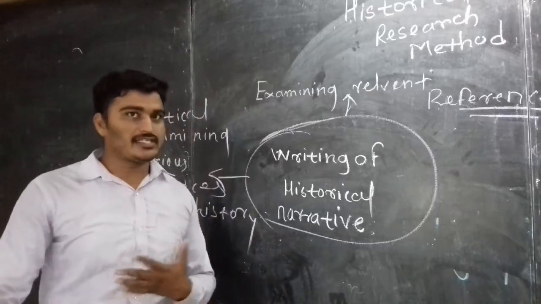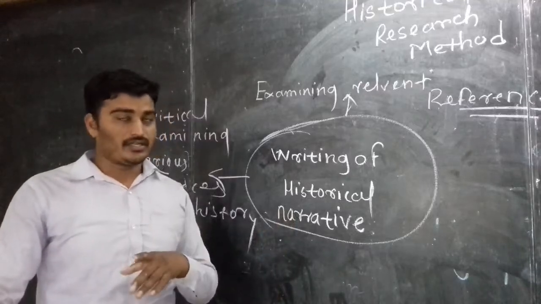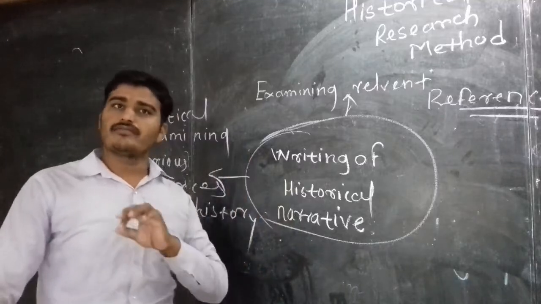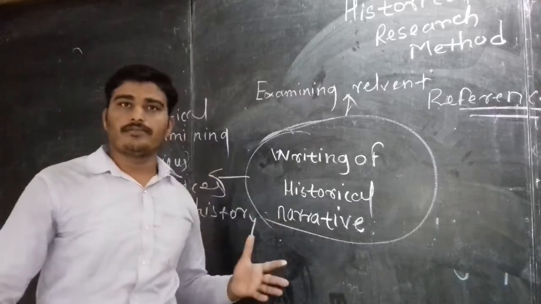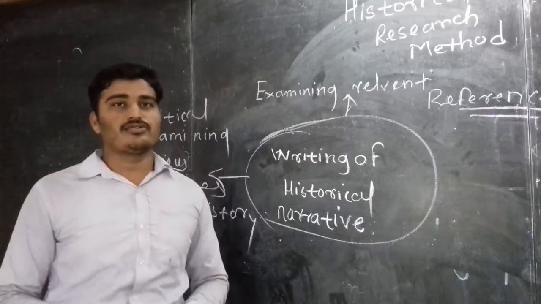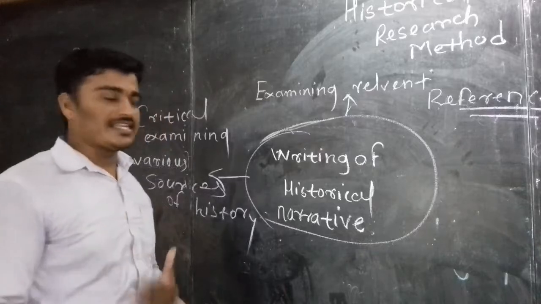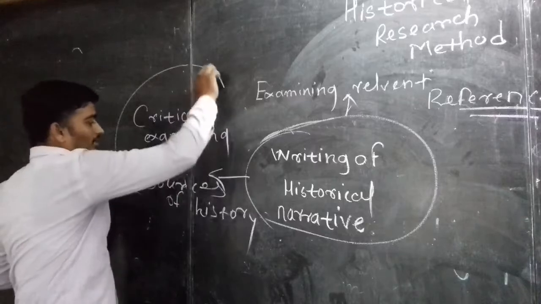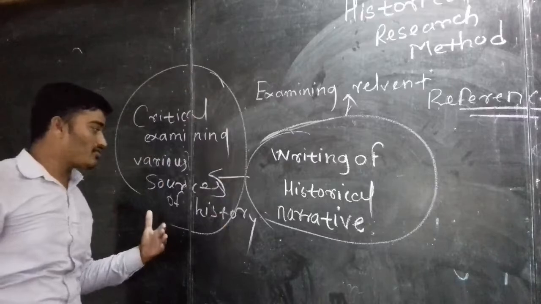In oral source we have folk songs and stories, but in written source we have books, magazines, novels, whatever is written, and inscriptions, stone inscriptions. All this information comes under written source. And material source: pots, coins, jewelry, whatever objects there are, all come into the material source. But critical examination of various sources of history.